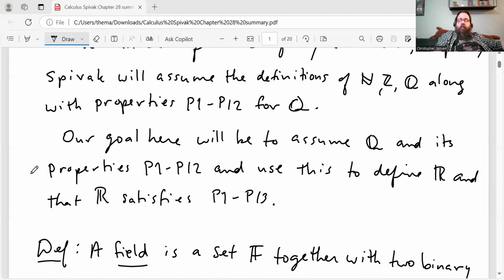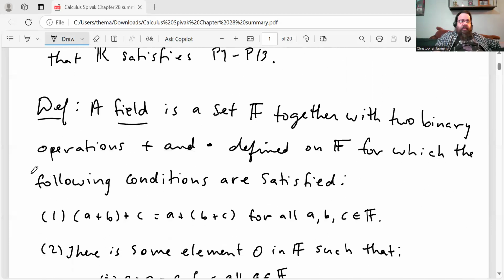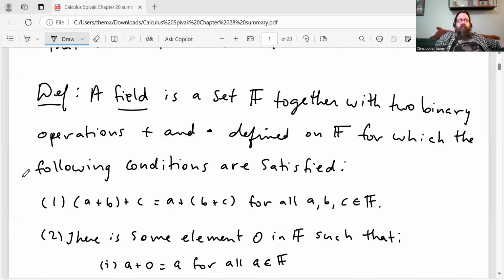A goal here will be to assume the rationals along with its properties, so P1 through P12, and use this to define the real numbers and show that the real numbers satisfy P1 through P13. And to do that, first we'll define what we mean by a field.